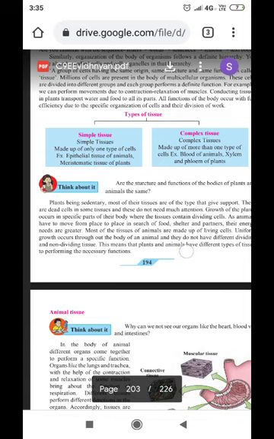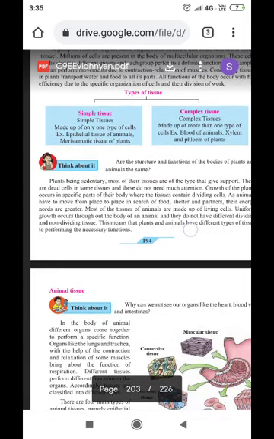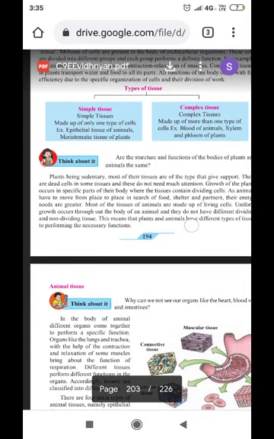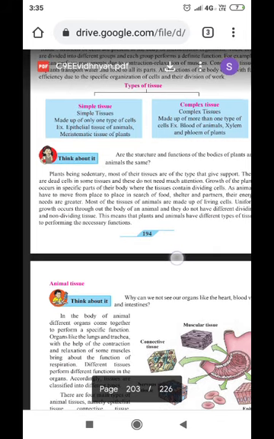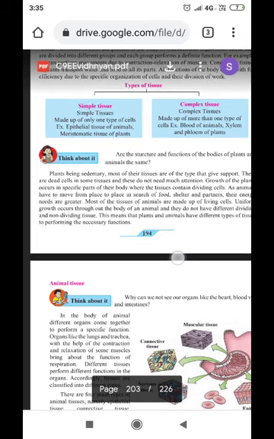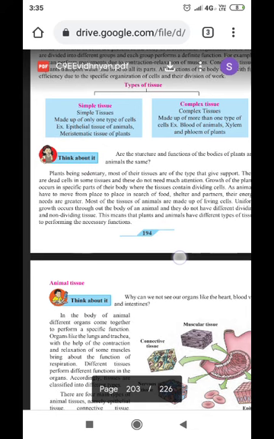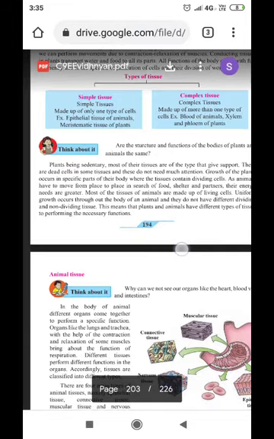Types of tissue. Simple tissue. Simple tissues are made up of only one type of cells. For example, epithelial tissue of animals, meristematic tissue of plants. Complex tissue. Complex tissues are made up of more than one type of cells. For example, blood of animals, xylem and phloem of plants.